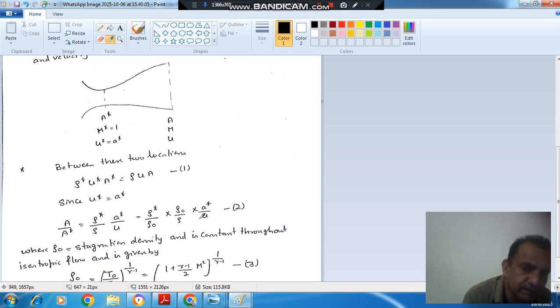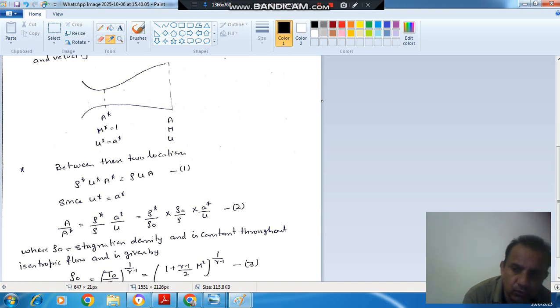But U by a star is your M star at this section. Or we can say here M star is 1, and here M star is M star, and M is your M. M is defined as U by a, M star is defined as U by a star. So here M star exists, that is U by a star, M exists, and these are not equal to 1. And here M star exists, that is equal to 1, M exists, that is equal to 1, and U star is equal to a star. Okay, so this is the difference.